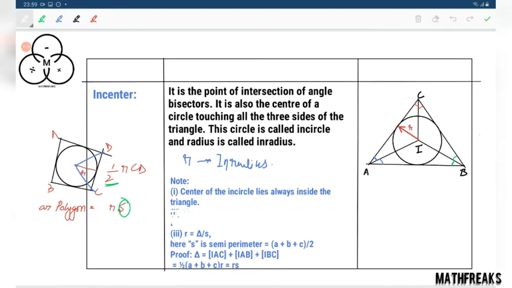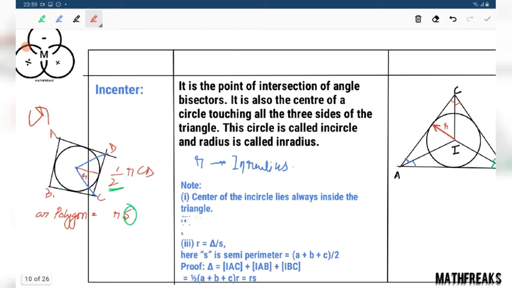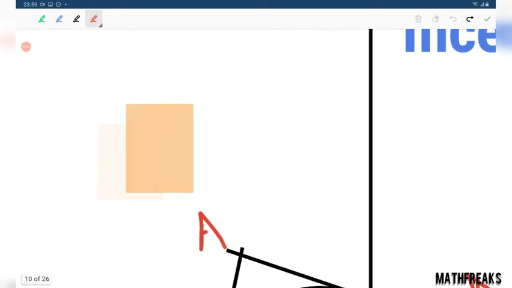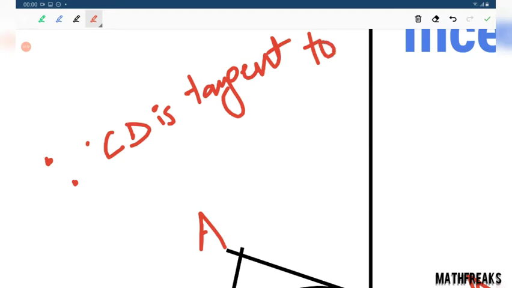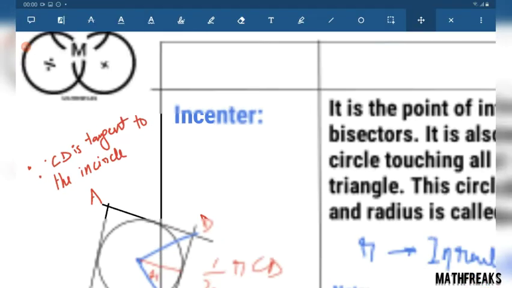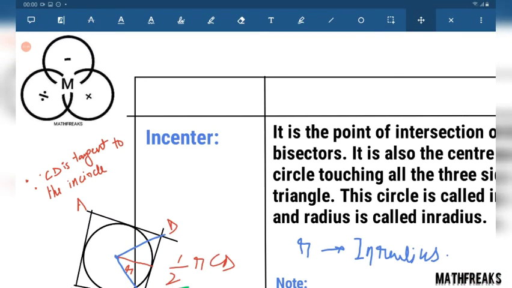Now why is this half r into CD? Because CD is tangent to the incircle. Since CD is tangent to the incircle, this is the simple logic.